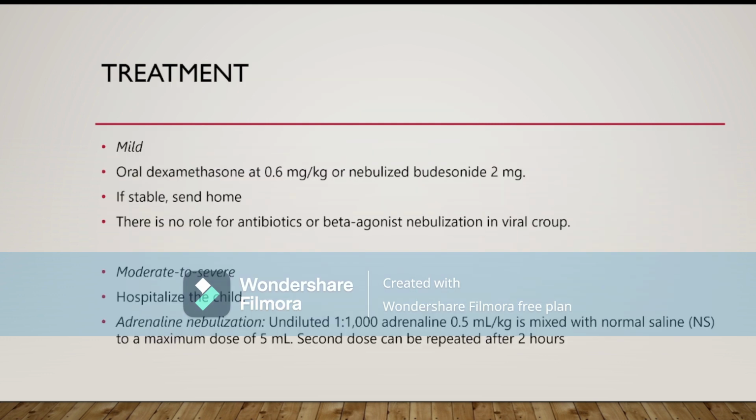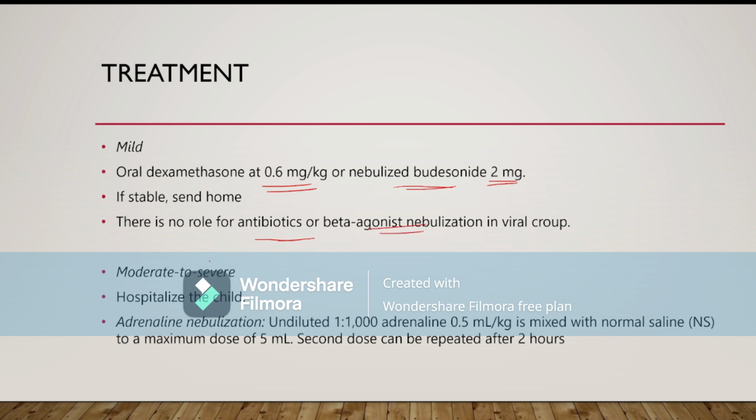So treatment is divided into three parts according to the assessment of severity. If the child is suffering from mild to moderate, or mild, then we tell the mother not to panic and give only one dose of oral dexamethasone at a dose of 0.6 mg per kg, or if we have nebulization in the hospital or at home, then only one-time nebulization with budesonide at 2 mg is sufficient for the child. There is no need of giving antibiotic or beta agonist nebulization for this type of croup.